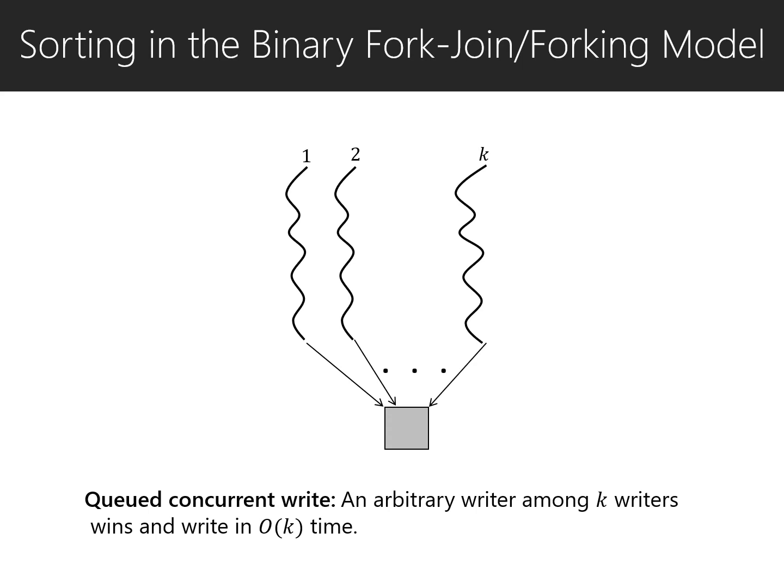Before we go on describing each of the steps, here is one important distinction between Blelloch et al.'s sorting algorithm and ours. Unlike Blelloch et al.'s sorting algorithm, we do not explicitly use atomic test-and-set operations. Instead, we use a weaker primitive called queued concurrent write. In the queued concurrent write, if there are k threads trying to write in the same memory location, then an arbitrary writer among those k writers wins, and only that writer can write in the memory location, and all other writers fail. And this whole queued concurrent write operation takes order k time, where k is the number of threads trying to write in the same memory location.